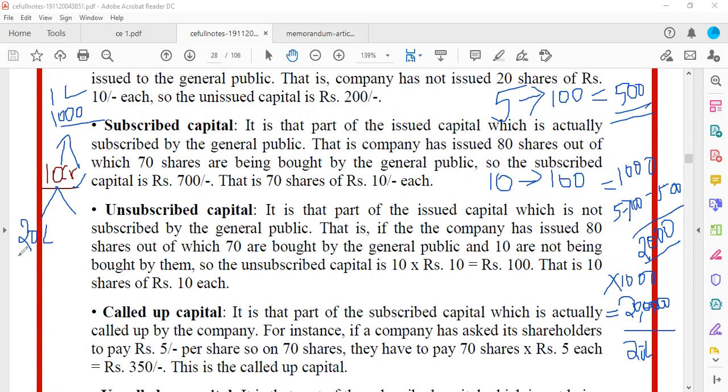Now, this 20 lakh rupees is called subscribed capital. Whatever is remaining apart from the 20 lakh, what will be remaining? 9 crore 80 lakhs will be remaining.